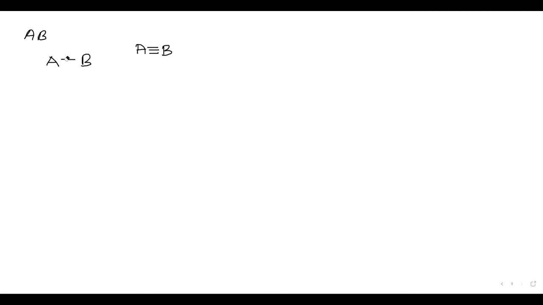Hence, we will start with what is called the coordination number. What is the coordination number? Coordination number means the number of pairs of electrons. It is also called the valence shell electron pair number. What does this mean? The number of electron pairs in the valence shell, we will call it the coordination number.